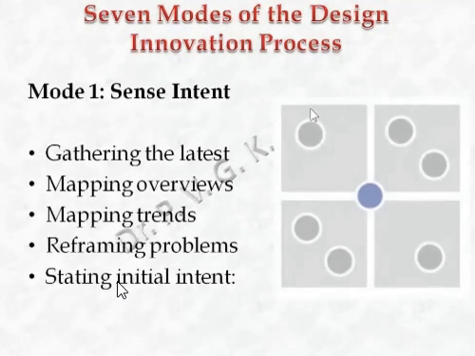How can we sense the intent? Purpose. How can we identify the opportunity? How can we identify the need, the requirement? By gathering the latest information. Once the information is obtained, we have to create overviews, and we also have to look at the trends. Once all this information is achieved, we have to reframe the problem, stating the initial intent.